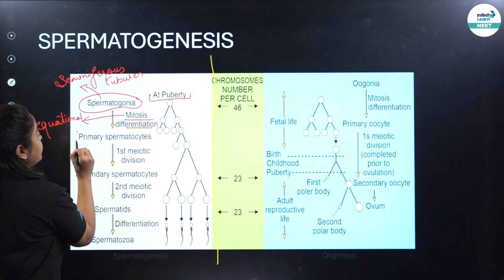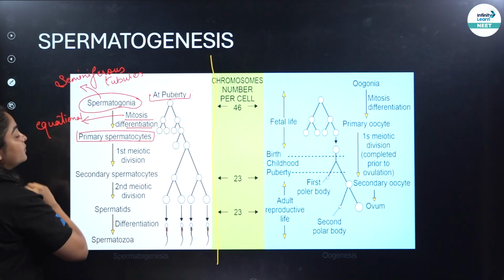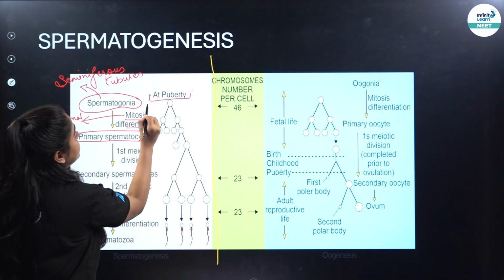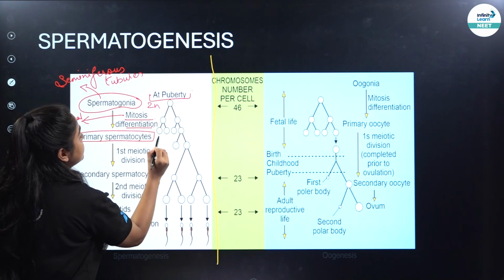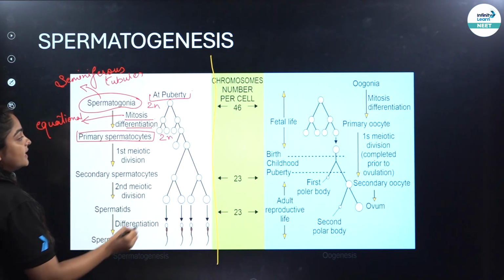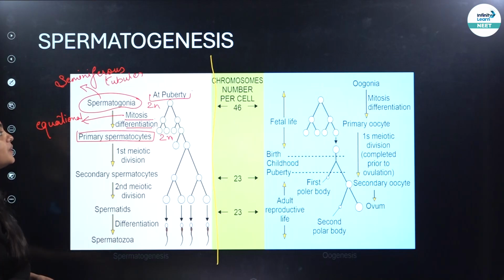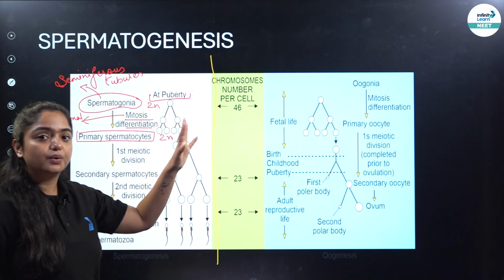Hence, we form primary spermatocyte. So what do we understand over here? Spermatogonia is also 2n. Primary spermatocyte is also 2n. Correct? क्योंकि कौन सा differentiation हुआ है यहाँ पे? Mitosis differentiation हुआ है. Correct?